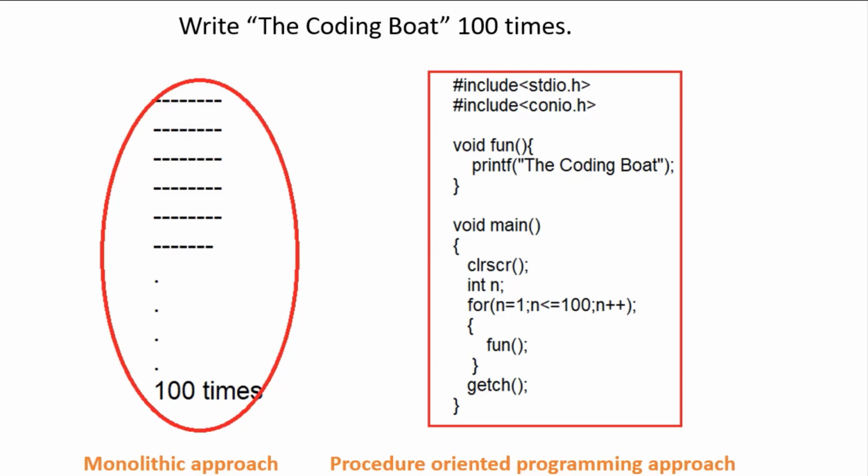If you observe the pictures, then you will find that in monolithic approach there are 100 lines, but in procedure oriented programming approach that code is completed within 15 to 16 lines. This is because I have divided one big program in two sub programs and I have called one function for 100 number of times using for loop. What is for loop? What is function? That part we will learn in upcoming sessions.